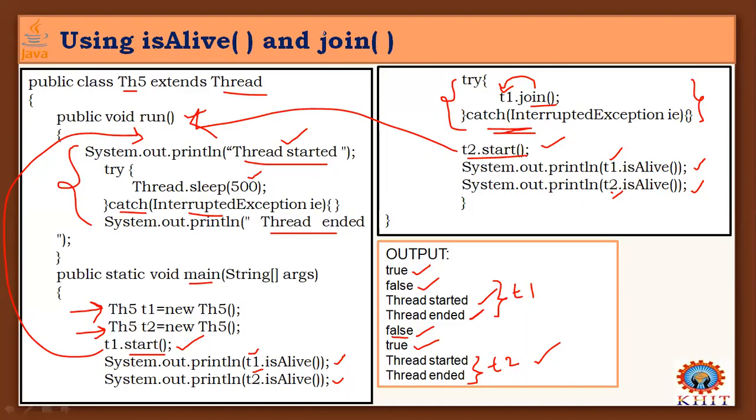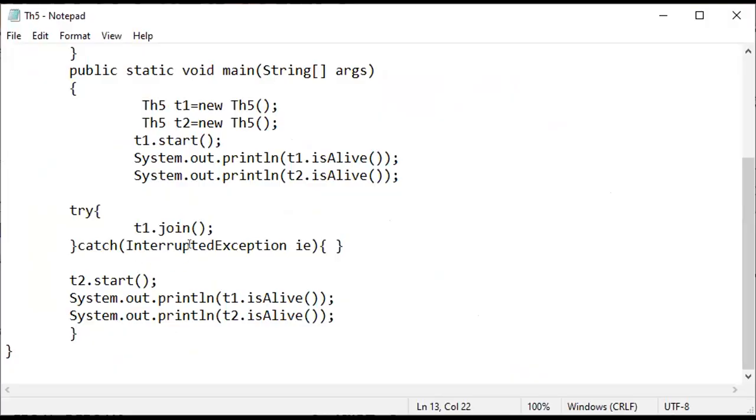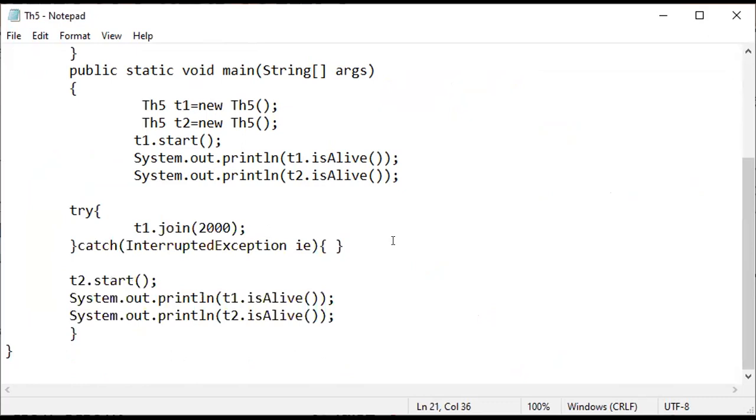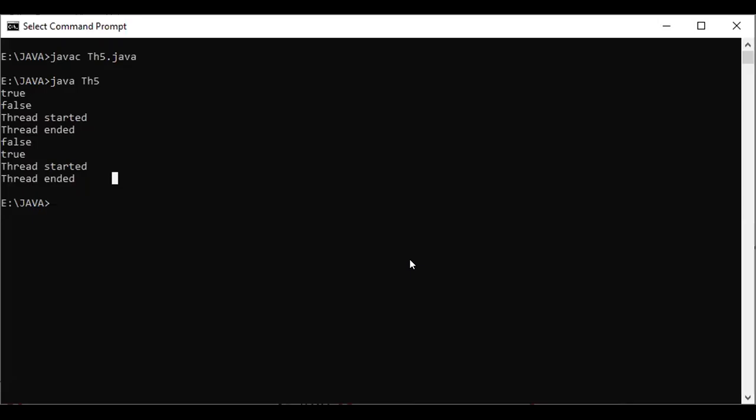You can also give a time to the join method. I will show you one more time. We can also give some time, for example 2000, so for 2 seconds it's going to wait. Go to the command prompt and you can observe the time delay. Compile it.